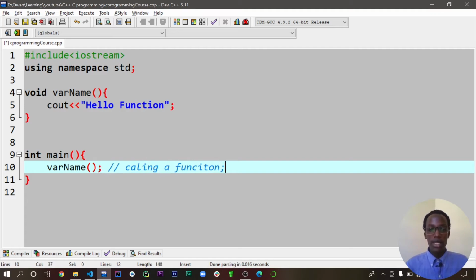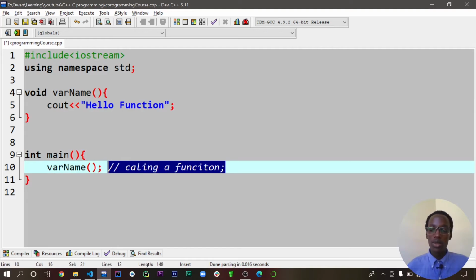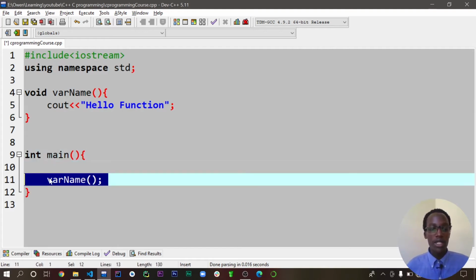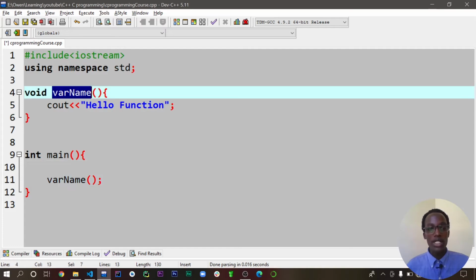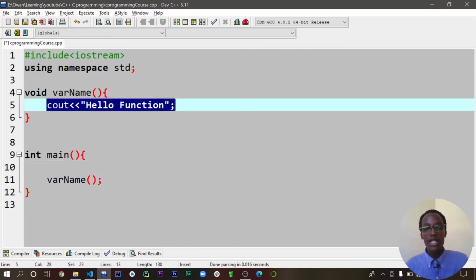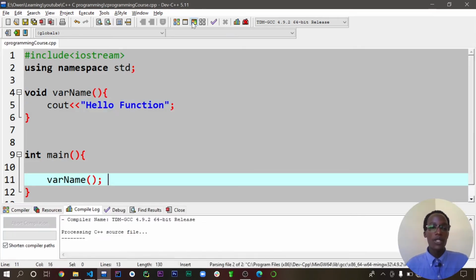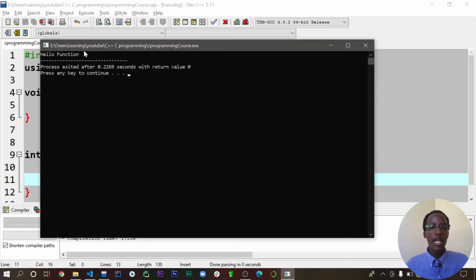So don't mind about my spelling. So this is what we call calling a function. So when we now run this, we are telling the main method, hey, find this method here, which is now, when it comes to it, then it finds out that, oh, this is a function. So inside the function, we are telling the computer to now print hello function. So if we now run this, we expect that we now see hello function.